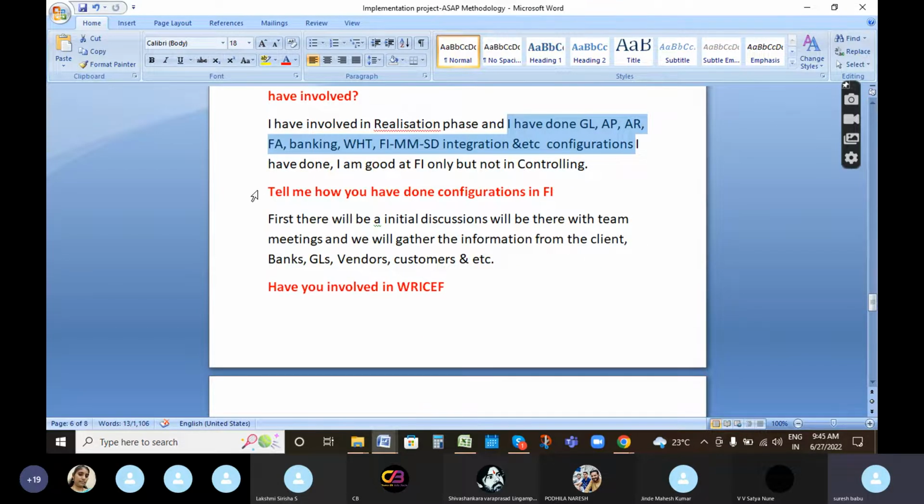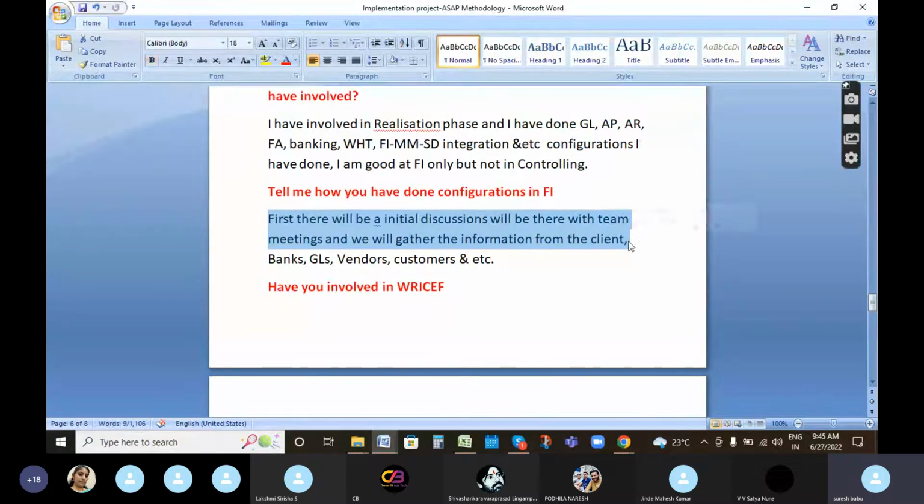Next, tell me, have you done configuration in FI? What configuration have you done? Then we have to say, first there will be an initial discussion with team meetings and we will gather the information documents from the client. Information from the client means the as-is document. In the as-is document, the company code details, bank details, vendor details, customer details, all those details we will come to know.